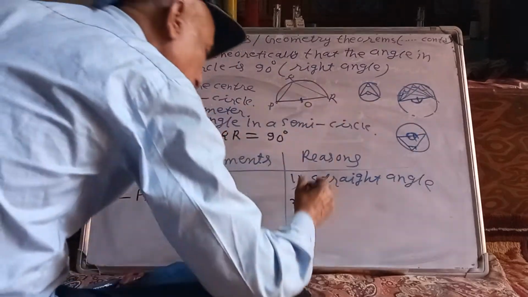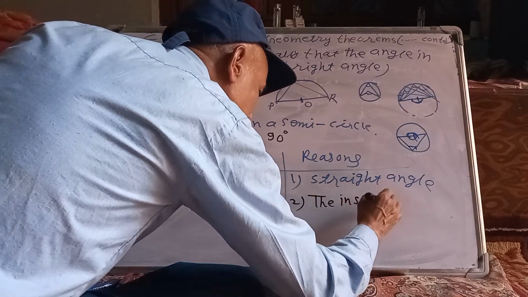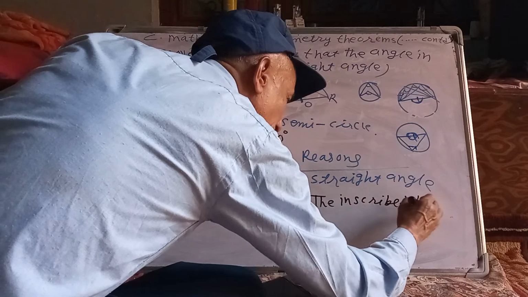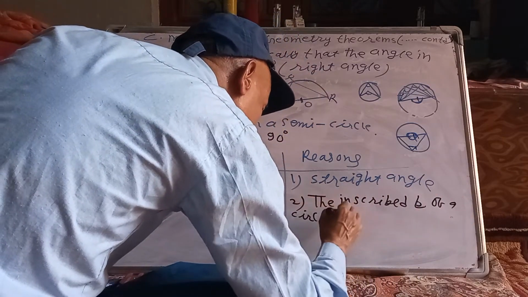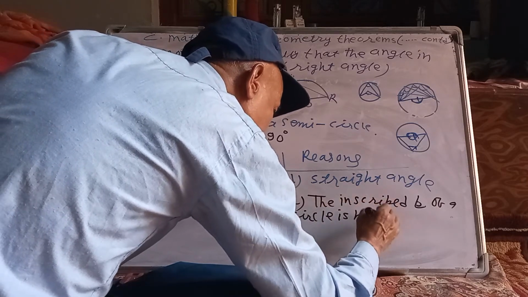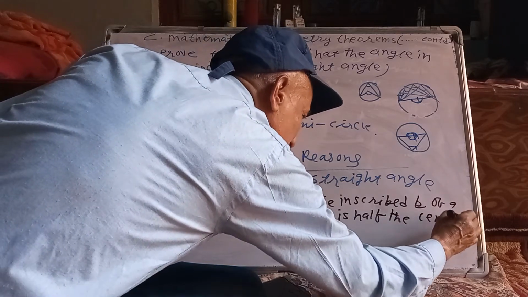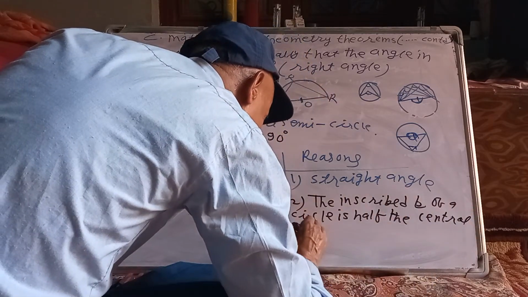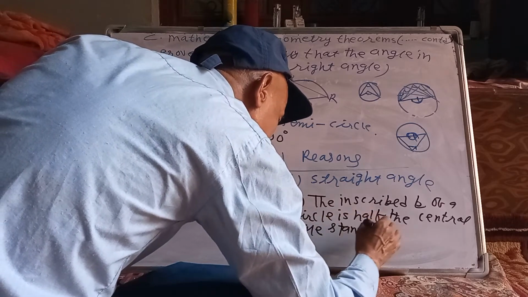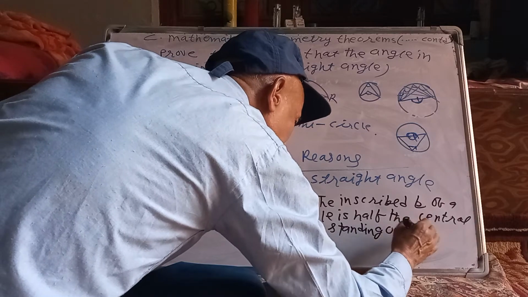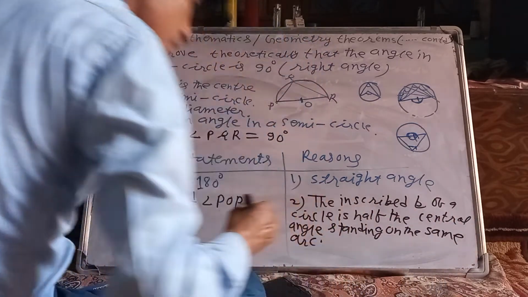The inscribed angle of a circle is half the central angle standing on the same arc.